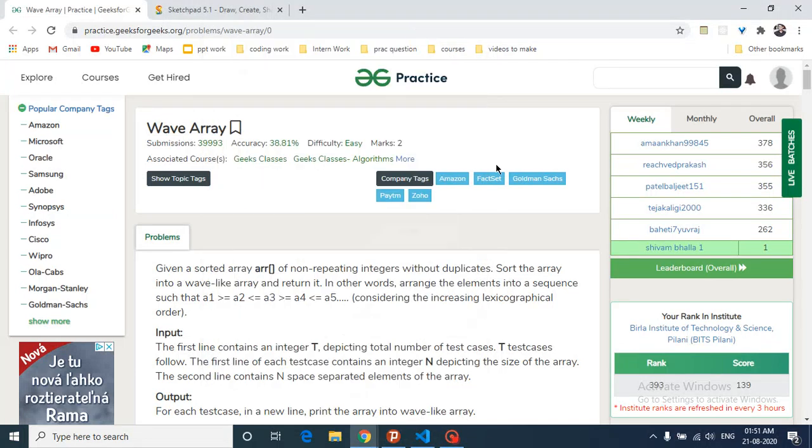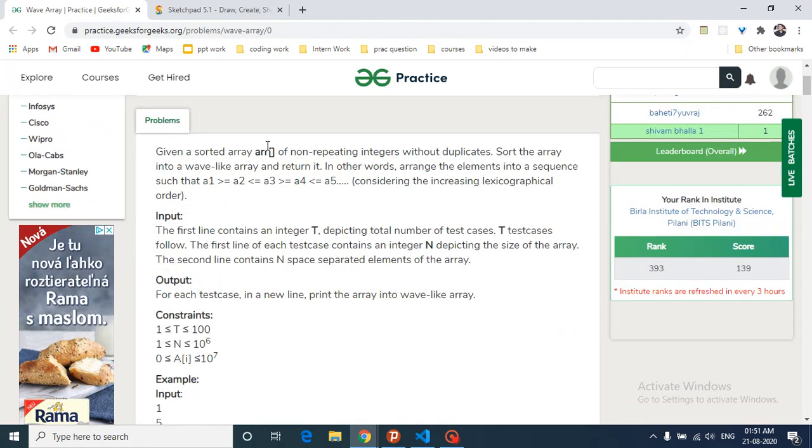Hello friends, today we're going to discuss a very interesting problem asked in many companies, Amazon, Goldman Sachs, Paytm and so many. The question name is wave array. The question statement states that you are given an array ARR consisting of non-repeating integers, without duplicates, and what you have to do is sort them. The sort of the array is such that it should be in a wave-like form.